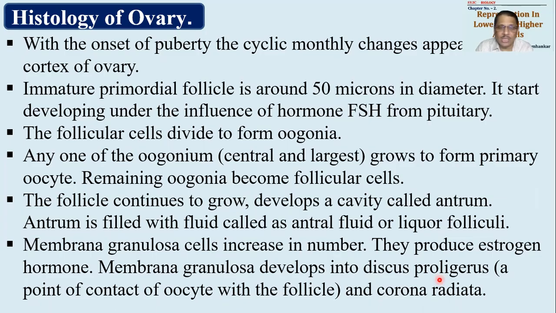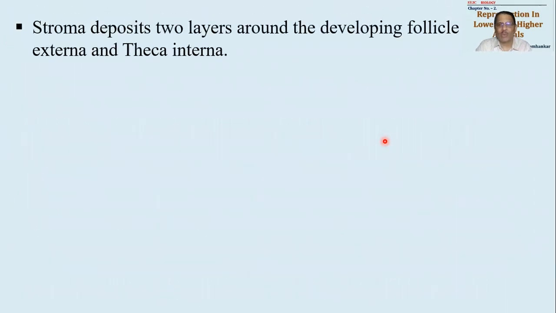So discus proligerus is a point of contact. Corona radiata is oogonial cells which were not able to become completely a part of follicular cell and remain as radiating cells or radiating cords of cells around the primary oocyte. Now these corona radiata cells are important because they are giving protection as well as provide nourishment to the developing embryo during the first few 5 days. Okay.